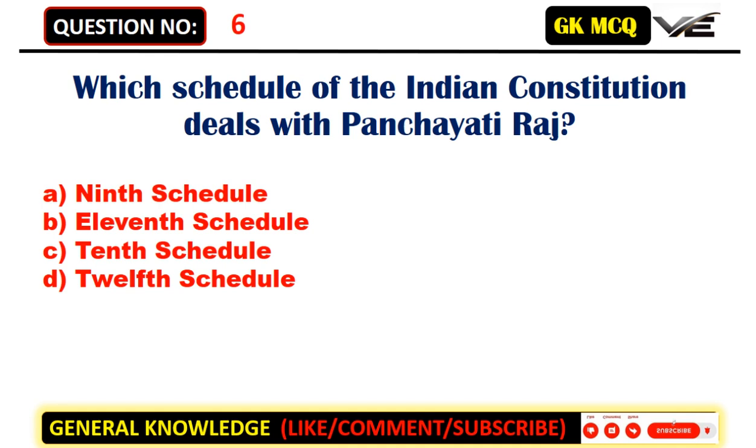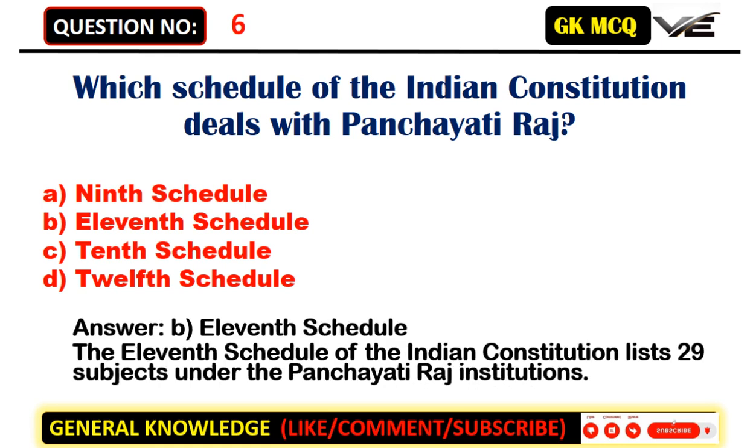Which schedule of the Indian Constitution deals with Panchayati Raj? A. 9th Schedule. B. 11th Schedule. C. 10th Schedule. D. 12th Schedule. Answer: B. 11th Schedule. The 11th Schedule of the Indian Constitution lists 29 subjects under the Panchayati Raj institutions.